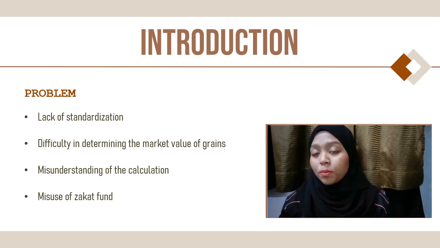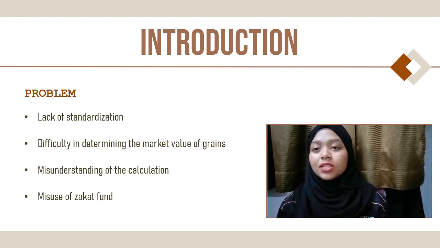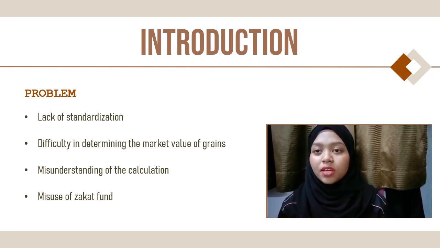There are a few problems with the calculation system for zakat that have been identified. Some of these include the lack of standardization because there are different states in Malaysia, so communities may have different methods of calculating zakat, which can lead to confusion and inconsistency. Difficulty in determining the market value of grains, because the market value of grains can fluctuate. Next,